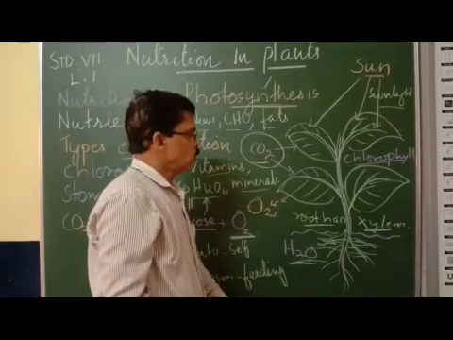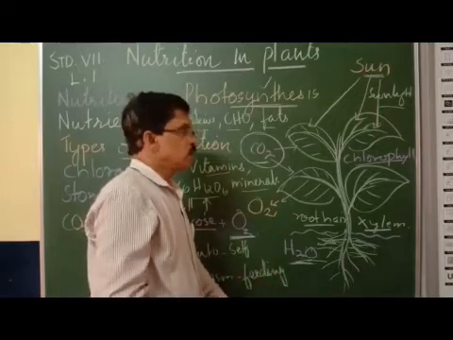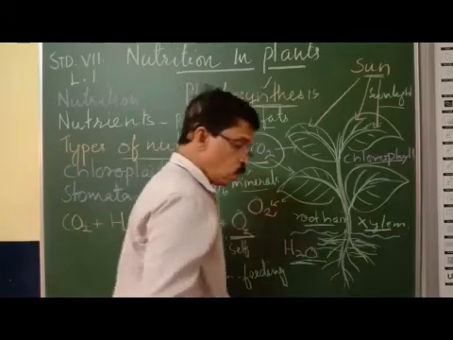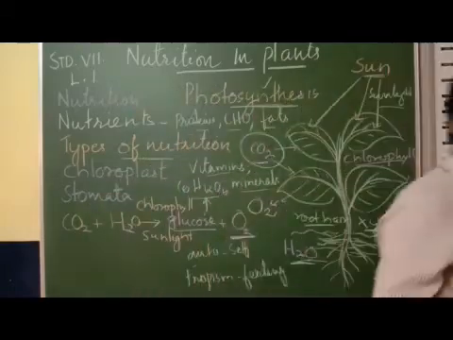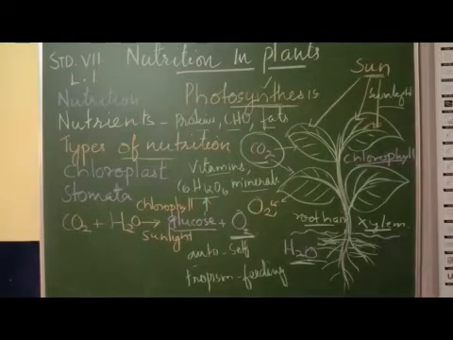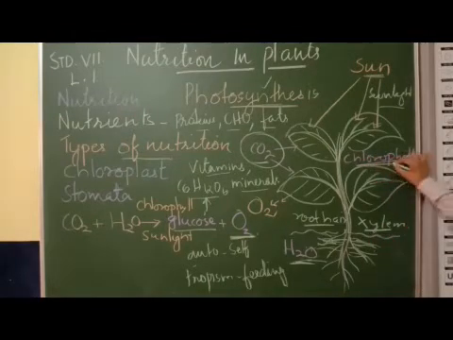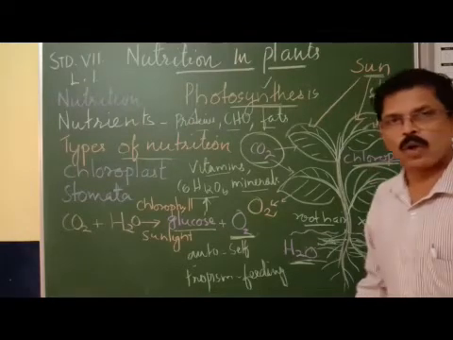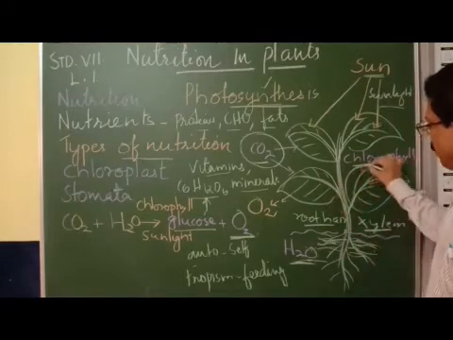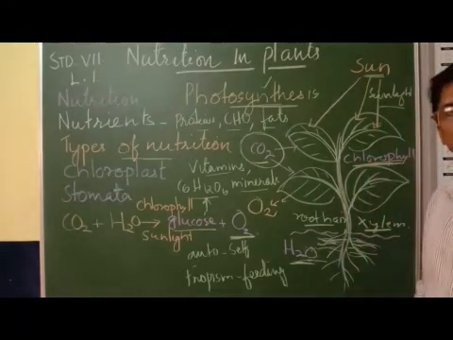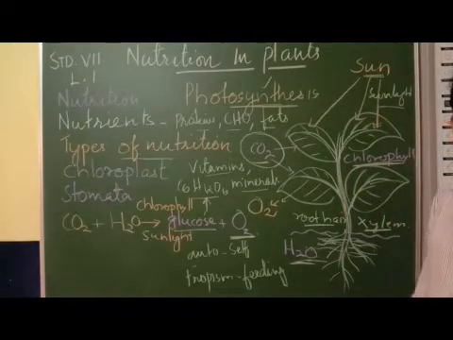Now, where is chlorophyll? Chlorophyll is present inside the leaves in chloroplasts. Chloroplasts are structures which contain the green pigment called chlorophyll. Chlorophyll is the green pigment present in the chloroplast, mainly in the leaves.